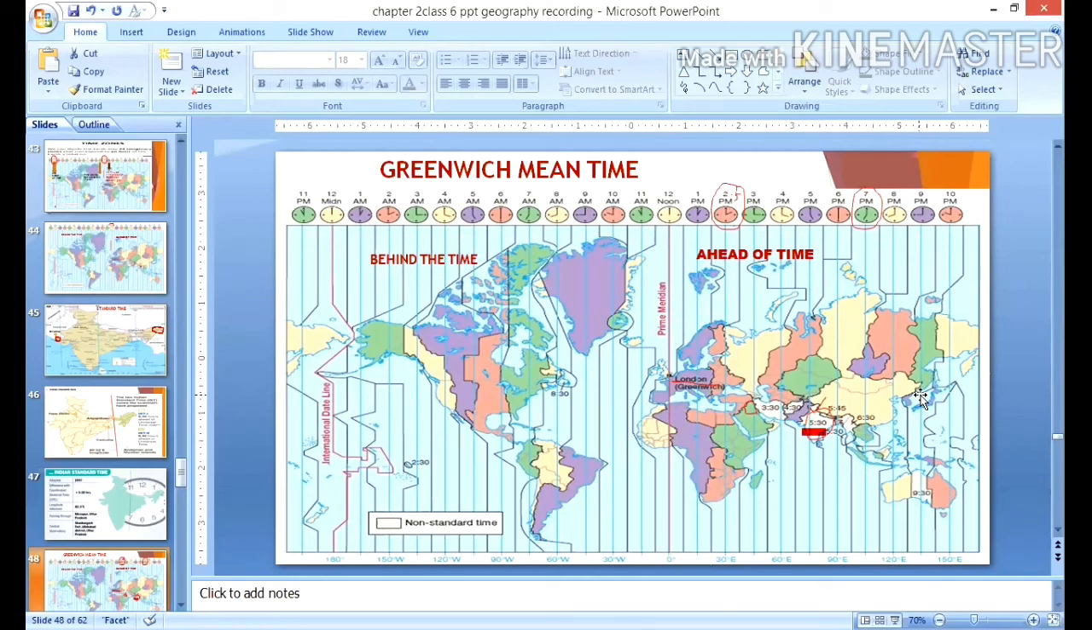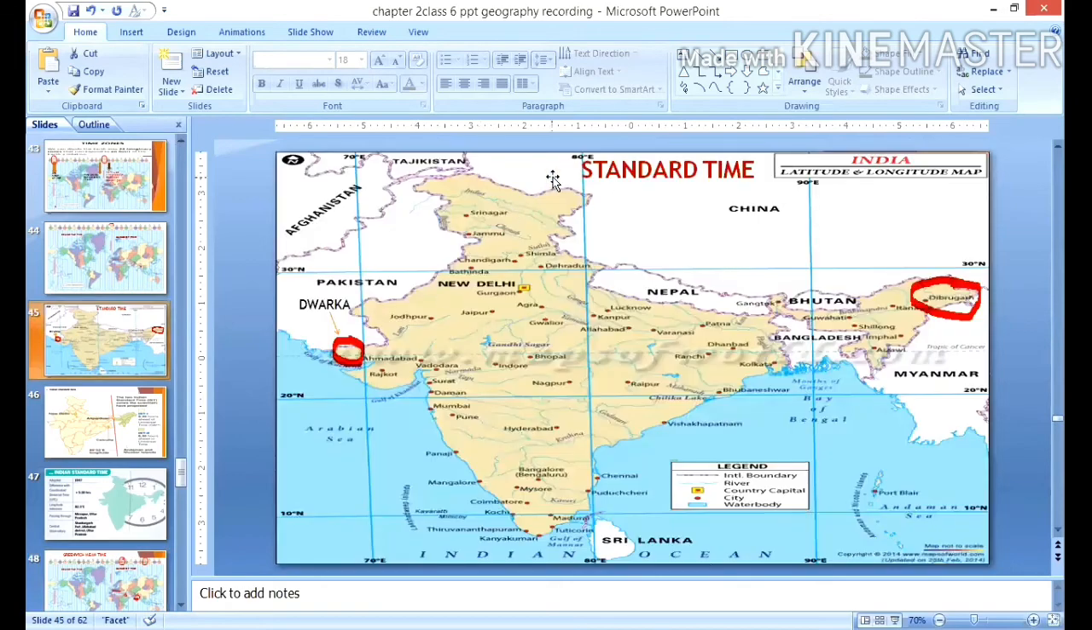So it will be 7:30 p.m. in India when it is 2 p.m., noon, in London. Some countries select a standard time. India has selected a standard time, as you have seen here, at 82.5 degrees, located at Mirzapur near Allahabad. So that we have considered as standard time.